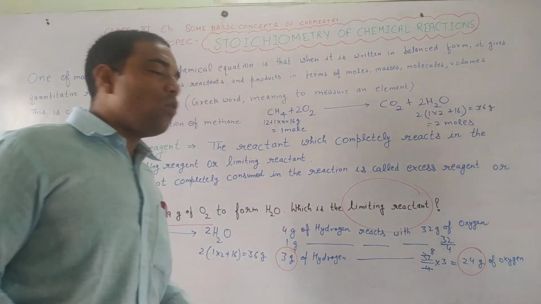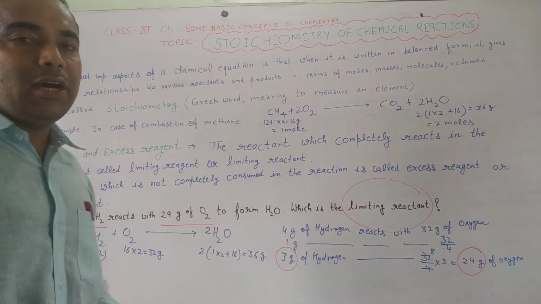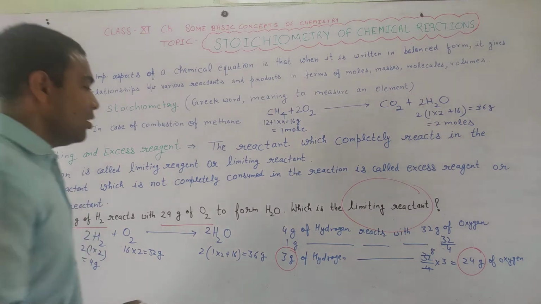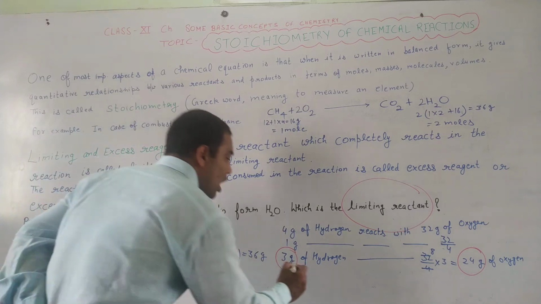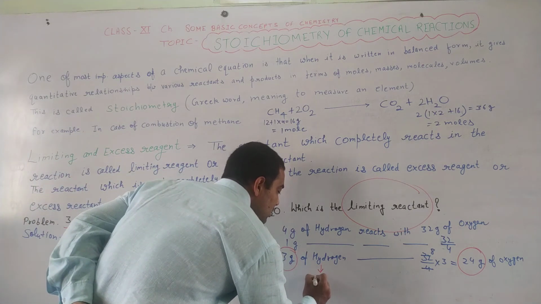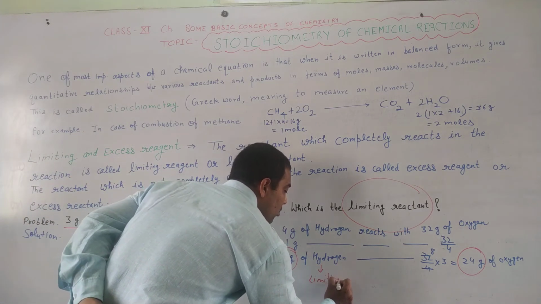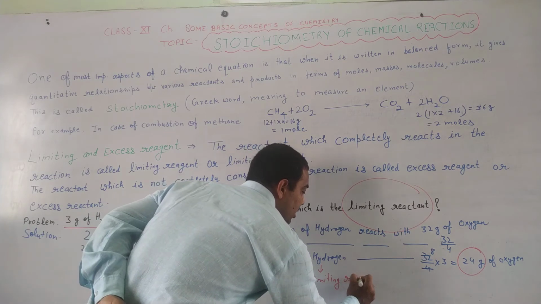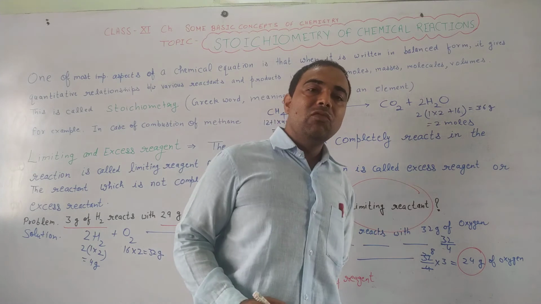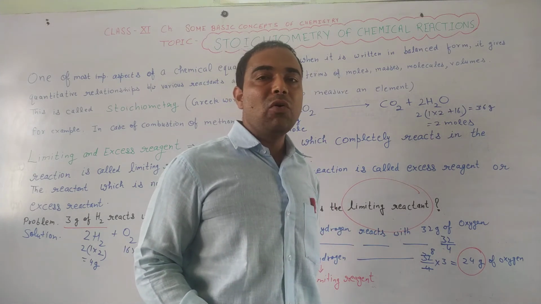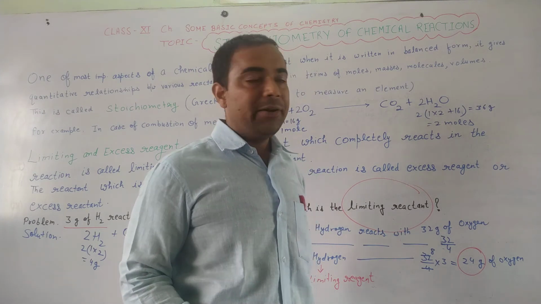So 5 gram of oxygen is left behind. So we can say hydrogen will be consumed completely. That's why hydrogen in that case is the limiting reagent or limiting reactant. Whereas oxygen will be left behind. 5 gram of oxygen will be left behind.